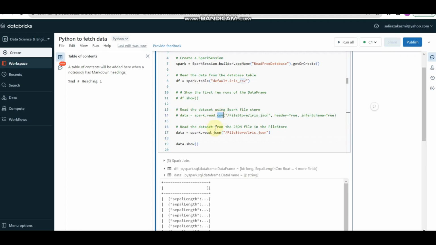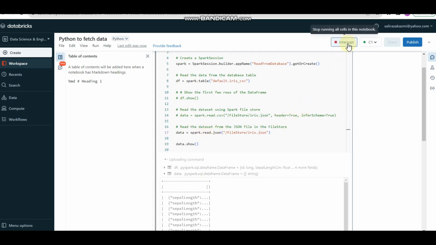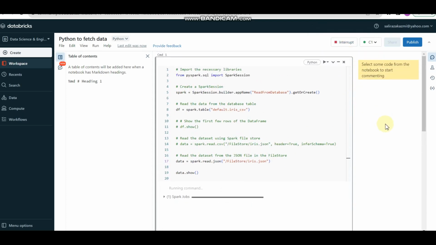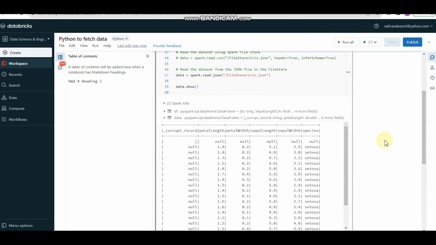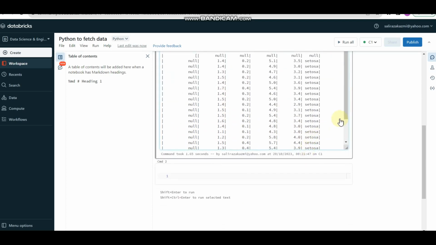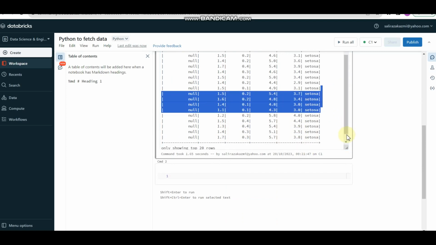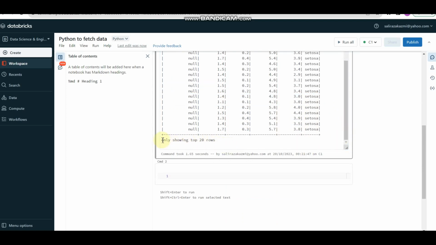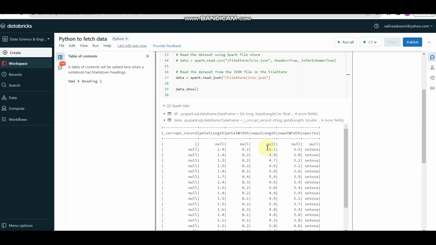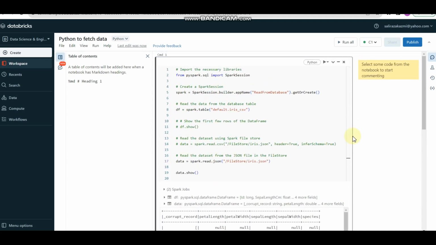Instead of reading CSV, I am going to use spark.read.json. So let me run all. So here we go, we have a JSON file format, and it's printed. It displays only 20-30 records, for the sake of speed and performance.